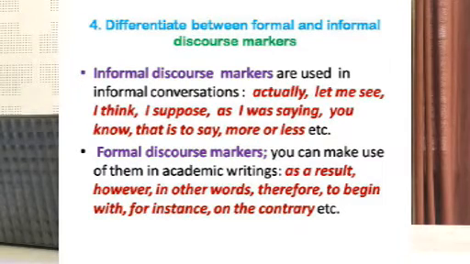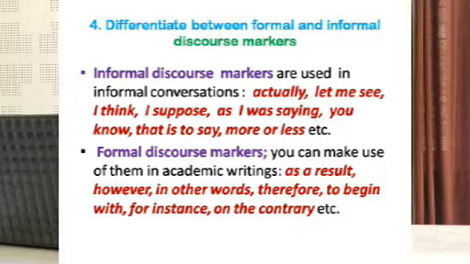We know what discourse markers are. They are actually linking words to connect two sentences, two ideas, and all that. So, we have got two types of discourse markers. They are informal and formal discourse markers.